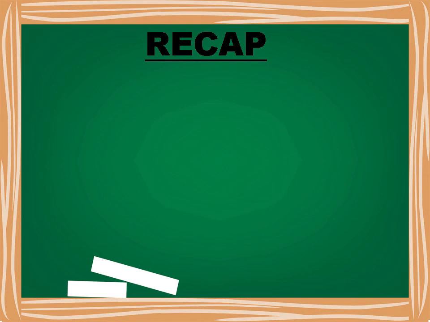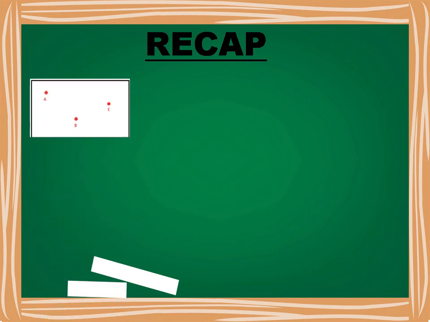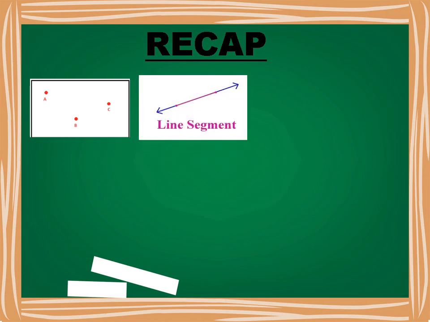Children, let's have a quick recap of what we have studied today. The most basic shape in geometry is the point. In geometry, dots are used to represent points. A point is used to represent any specific location or position. Then we have studied line segment. A line segment is defined as the shortest distance between two points. These points are called the end points.